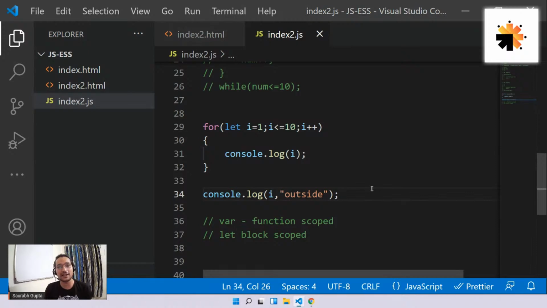Guys, are we clear? Please tell me. So let is block scoped. For whatever block you created, that's where it is accessible.